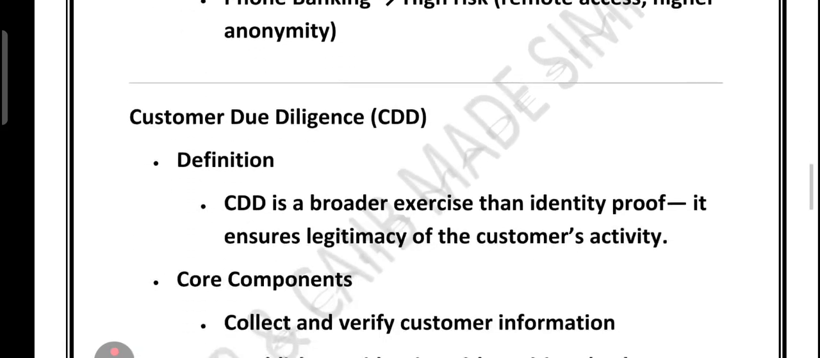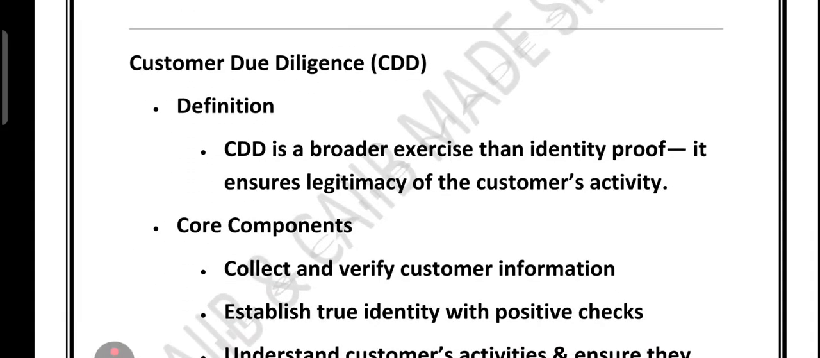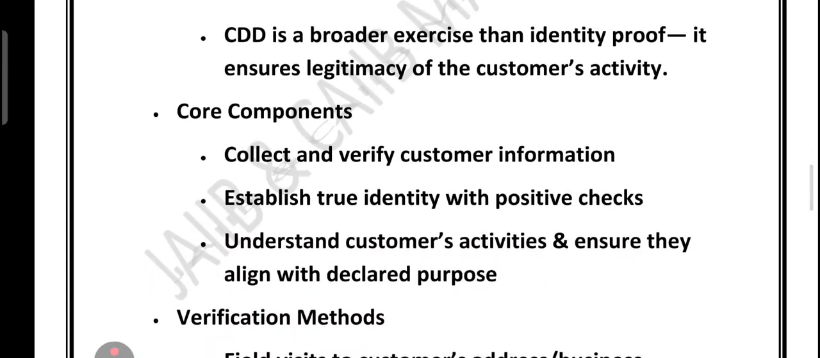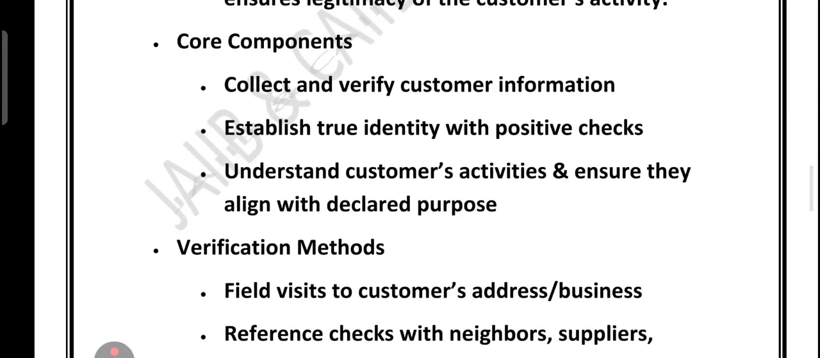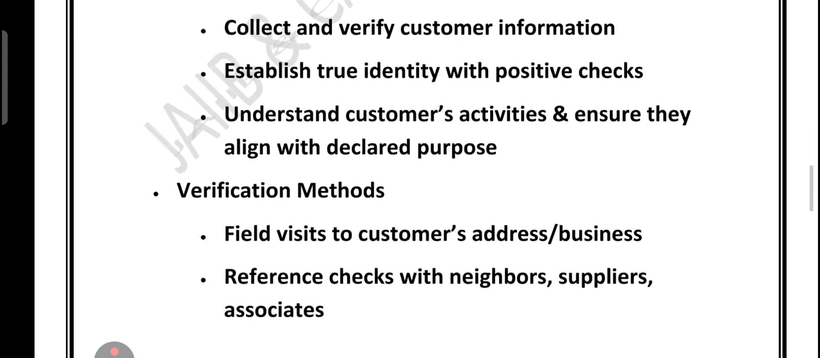Now then we have the CDD. CDD is broader than just identity proof. It includes legitimacy of the customer activity. What are the core components of CDD? You should collect and verify customer information. You should establish the true identity with positive check. And finally, understand the customer activities and ensure that they align with the declared purpose.